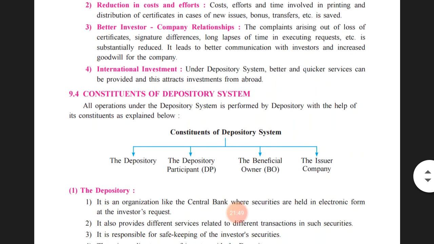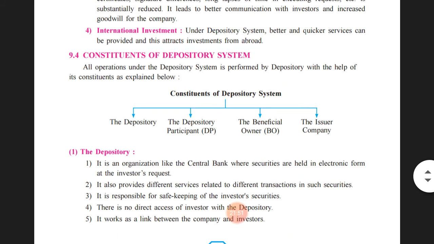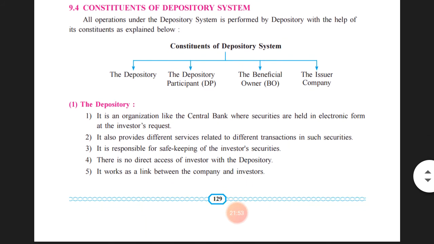Let us see the next concept, that is the constituents of the depository system. There are a total of 4 constituents of the depository system. The first one is a depository. Depository is an institution which has been set up under the Depository Act 1996. The second one is a depository participant. A depository participant is like an agent of the depository. He will deal with the investor on behalf of the depository.